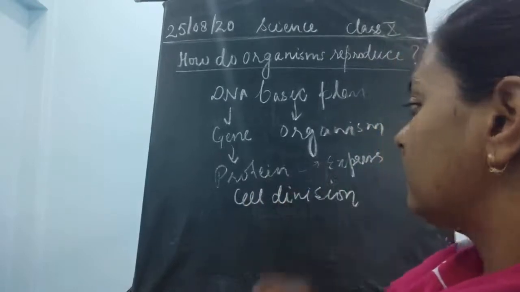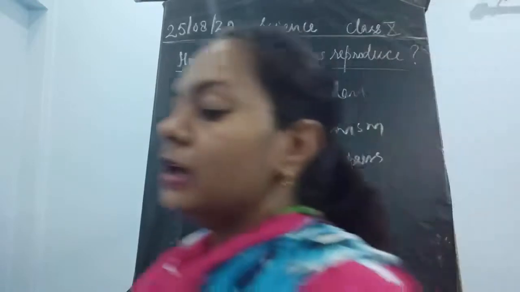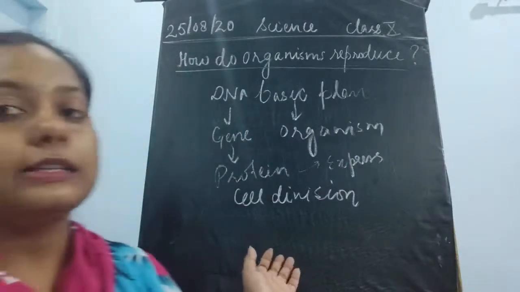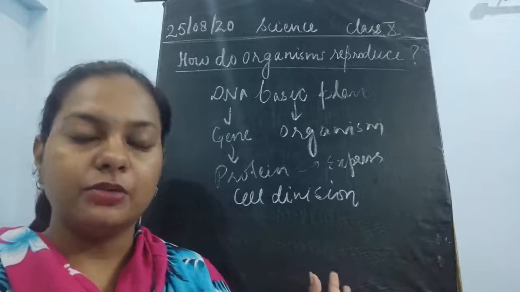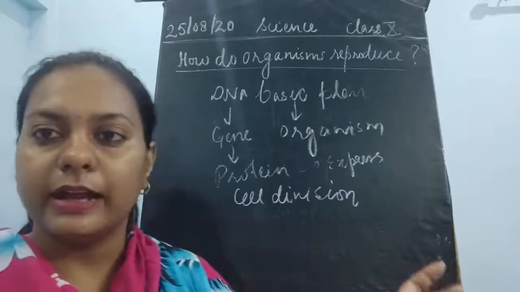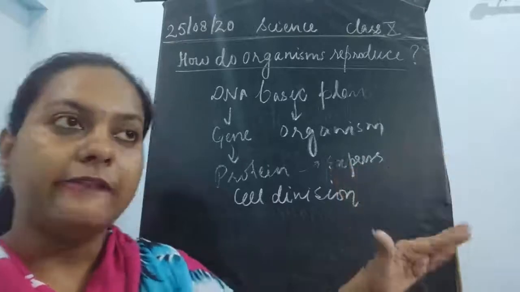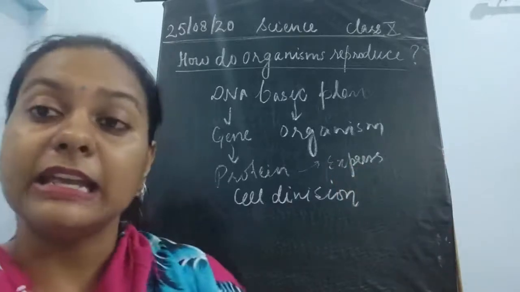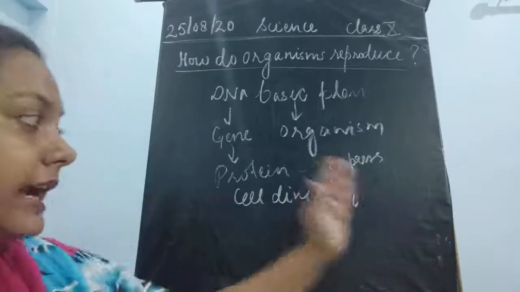Children, cell division is again a part of your higher studies. It means the cell is going to divide and increase in number, and while increasing, the DNA is getting duplicated. The DNA is making its copy, and this copy is getting transferred.